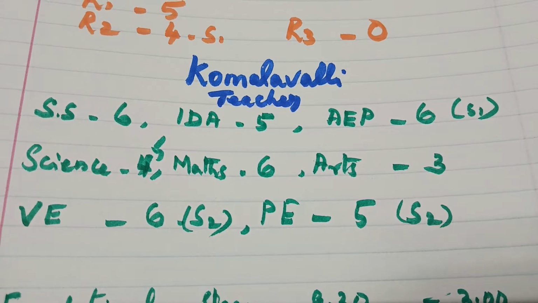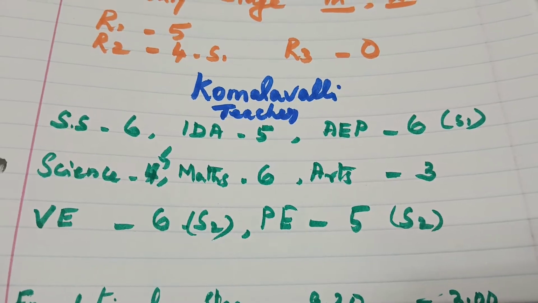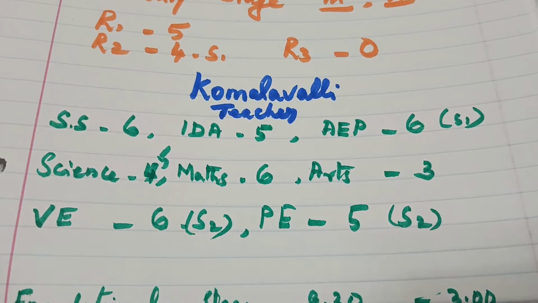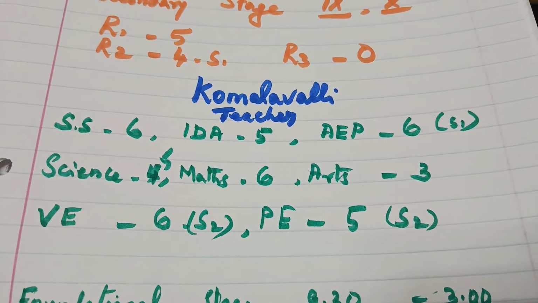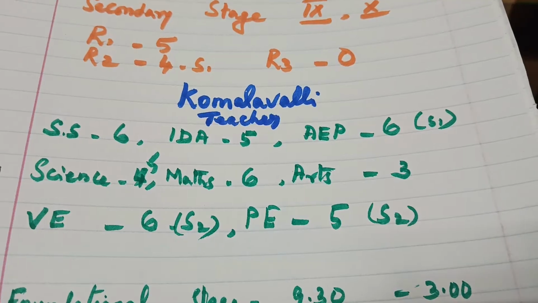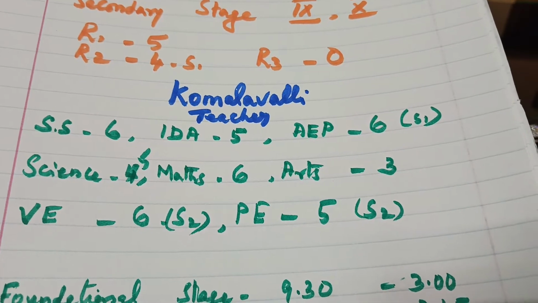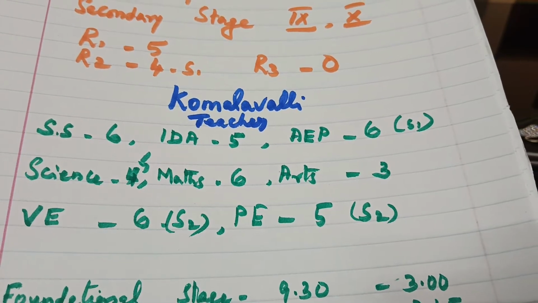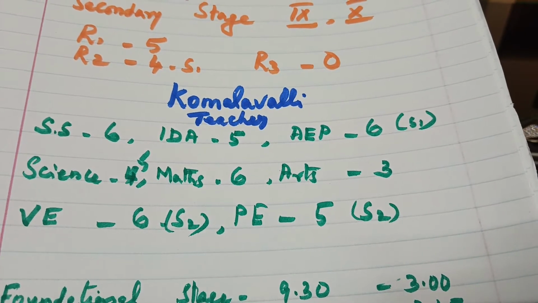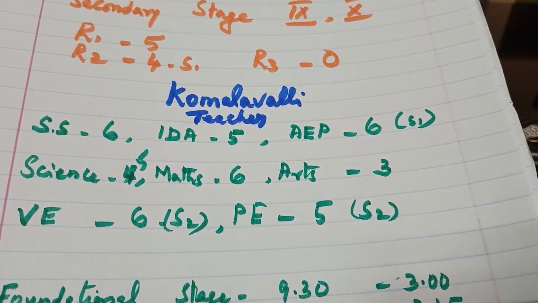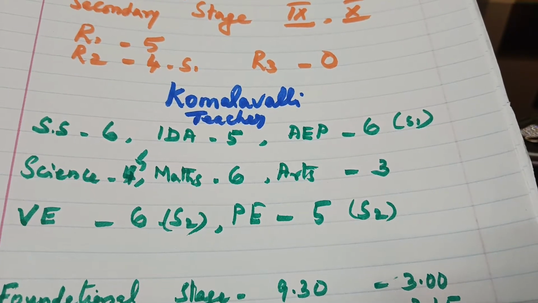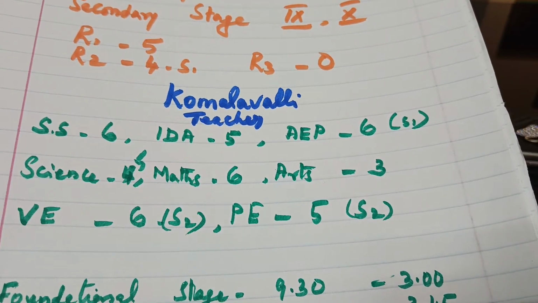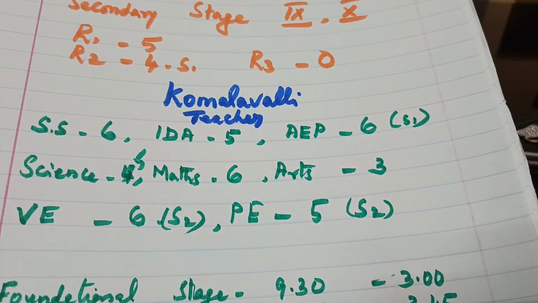And here my doubt is that this IDA or IDP, interdisciplinary project, for SS in 9th and 10th standard, there is an interdisciplinary project. So my question is whether science also has it, or some other subject also has the IDA or interdisciplinary project. Otherwise, if only SS has this interdisciplinary project, the 5 periods can be added along with the 6, so you will get 11 periods. Then additional enrichment, 6 periods have been given.